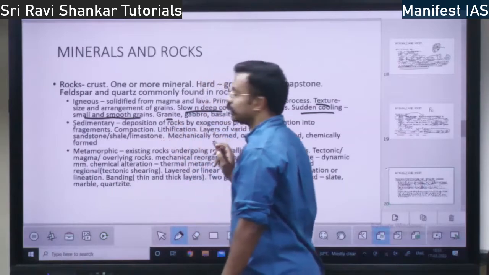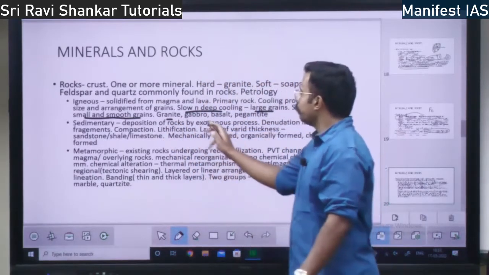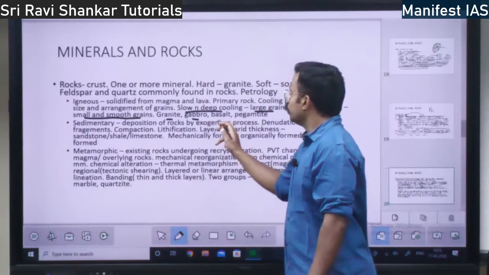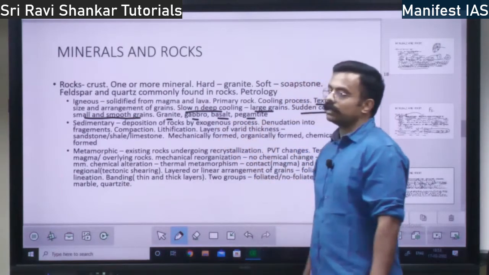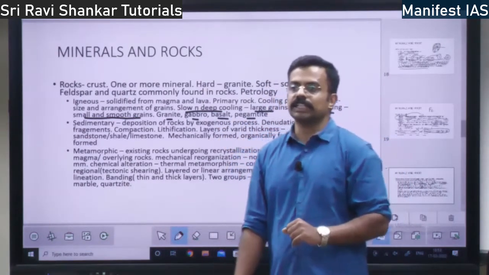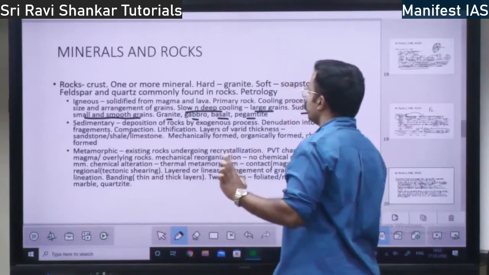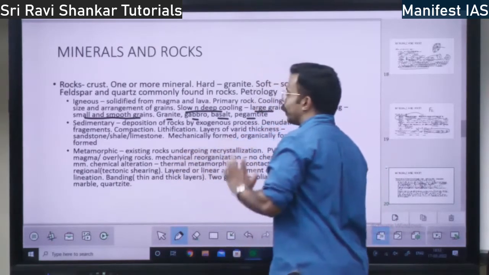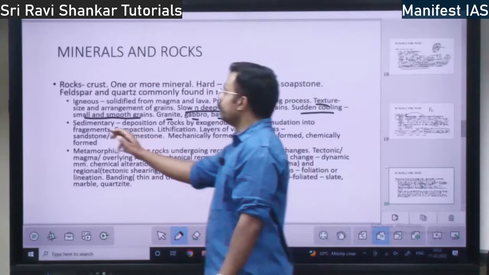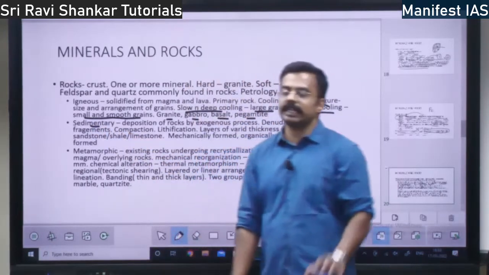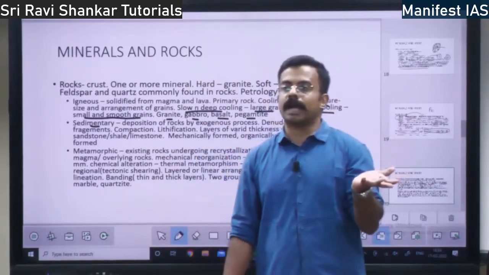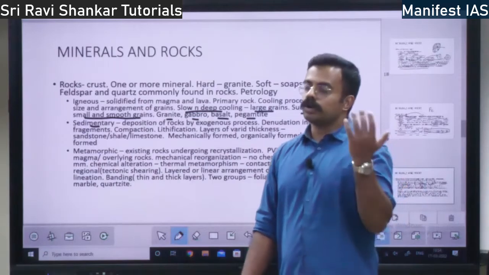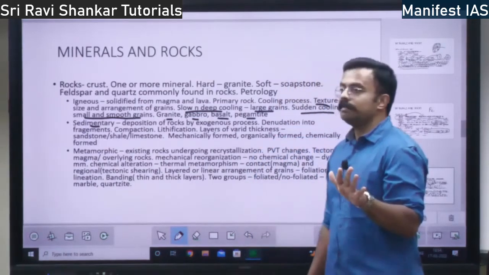Which are the igneous rocks? You have granite. Granite is igneous rock. Gabbro, basalt and pegmatite. These are the major igneous rocks: granite, gabbro, basalt and pegmatite. Then you have sedimentary rock. What is sediment? See, igneous means which is formed out of magma or lava. So what is the sedimentary rock?